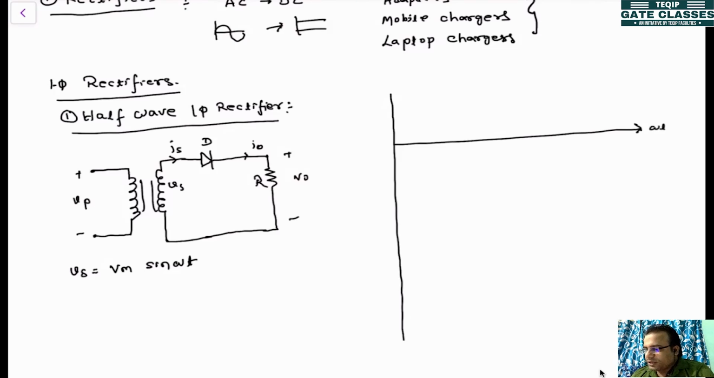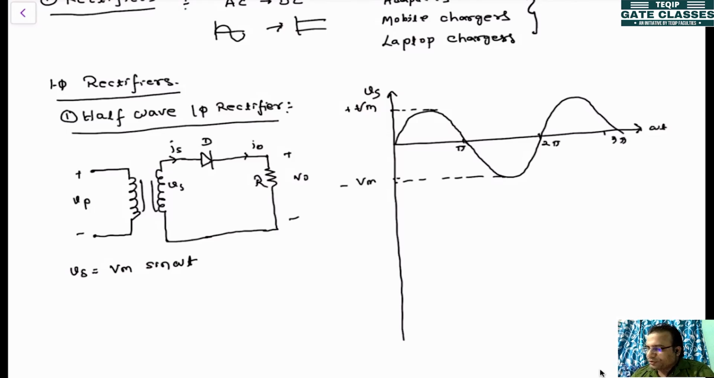Let's plot the secondary side supply voltage. That is a sinusoidal voltage, so you can mark it like this. This is plus Vm and this is minus Vm. This is pi, this is 2 pi and this is 3 pi.